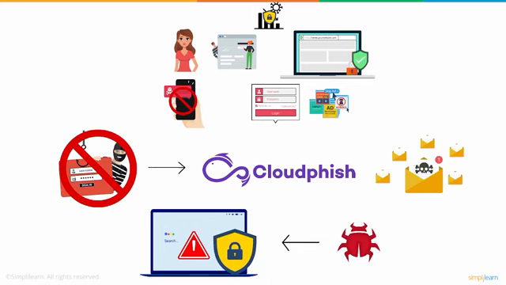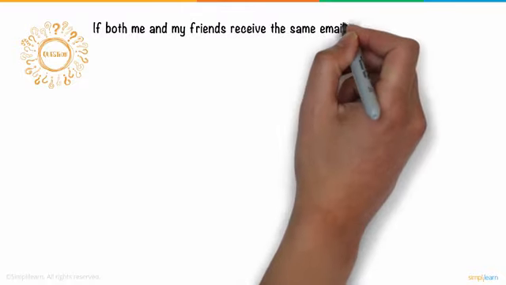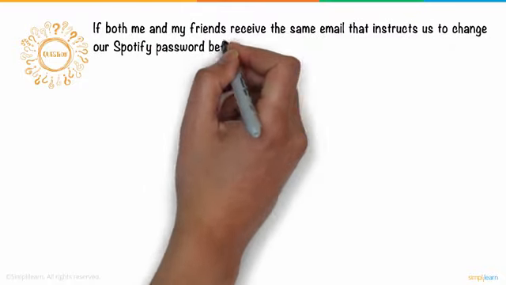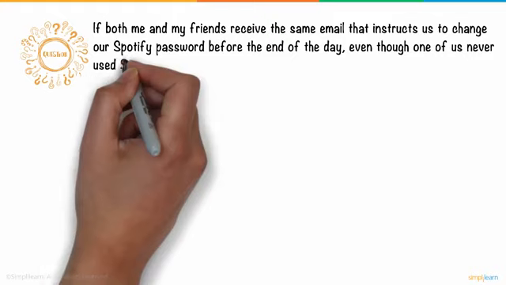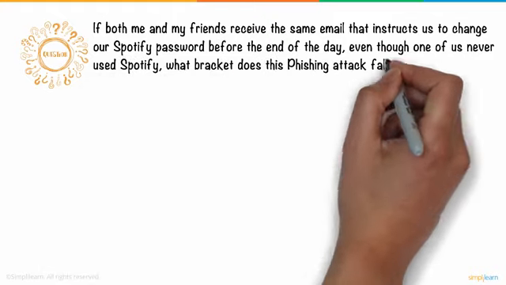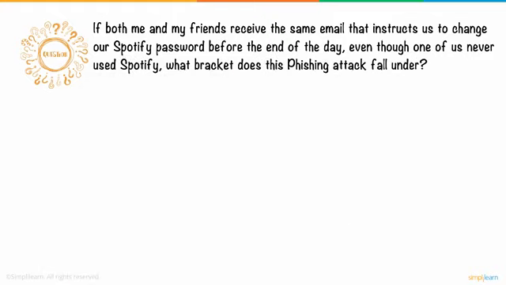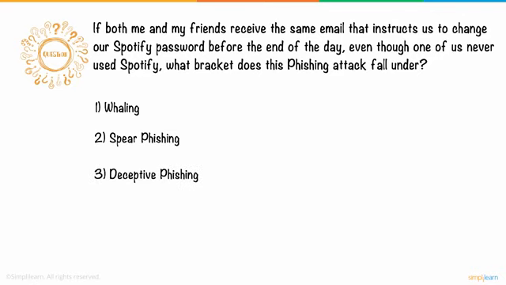The best way to prevent phishing is browsing the internet with care and being on alert for malicious attempts at all times. So, here is a question for you. If both me and my friends receive the same email that instructs us to change our Spotify password before the end of the day, even though one of us never used Spotify, what bracket does this phishing attack fall under? 1. Whaling. 2. Spear phishing. 3. Deceptive phishing. 4. Pharming.